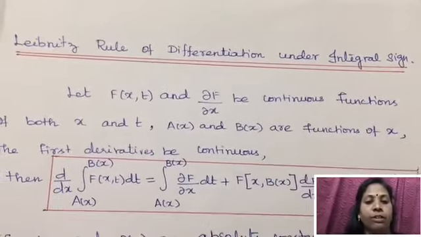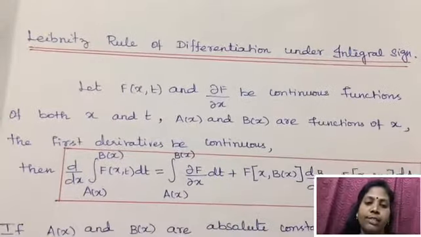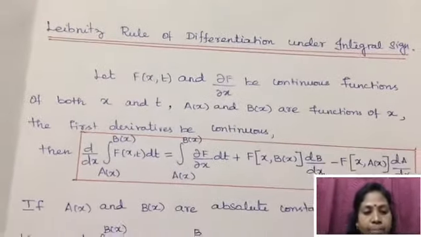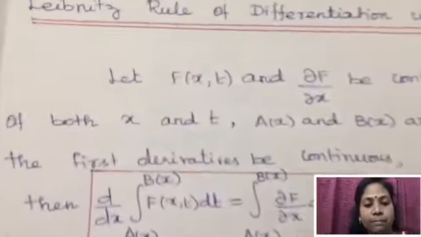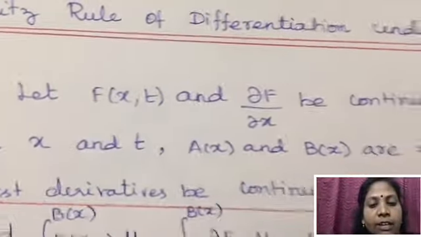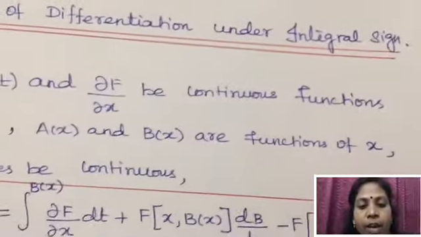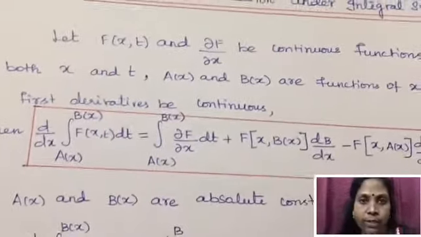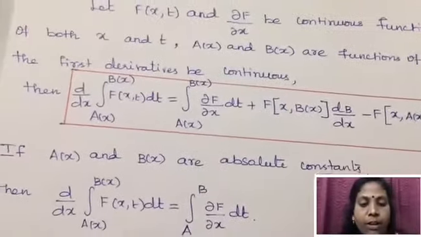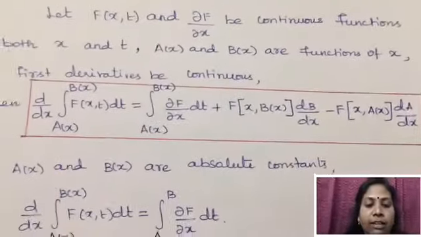The first one is the Leibniz rule of differentiation under the integral sign. Let f of x comma t and dou f by dou x be continuous functions of both x and t, and a of x and b of x, the limits, are functions of x which have derivatives and must be continuous.